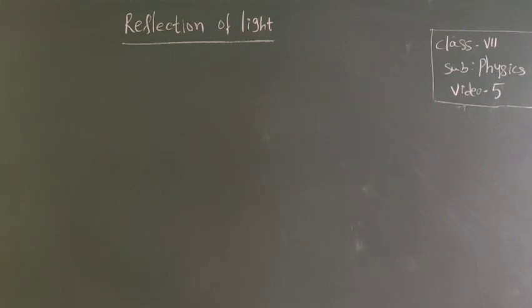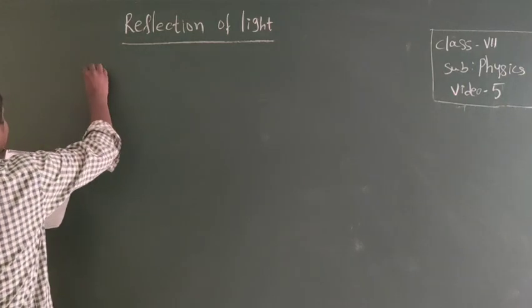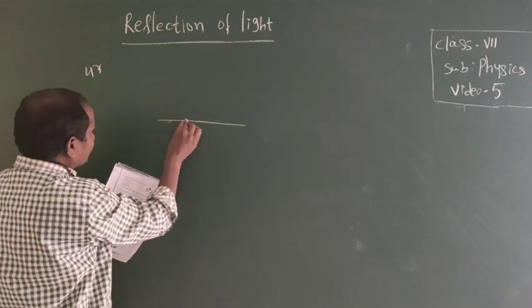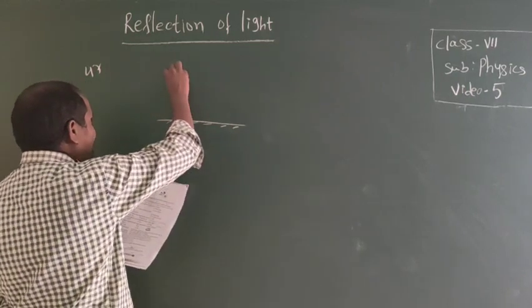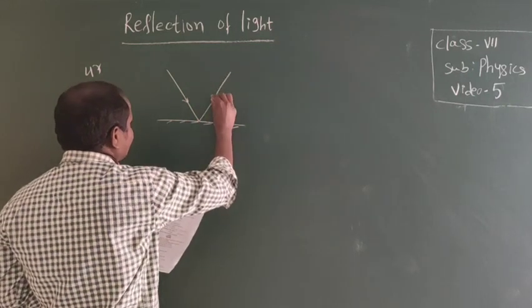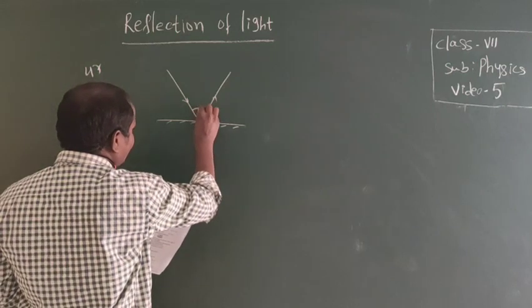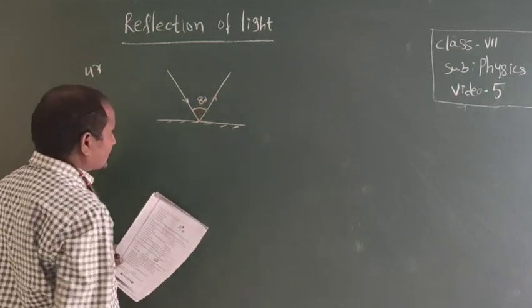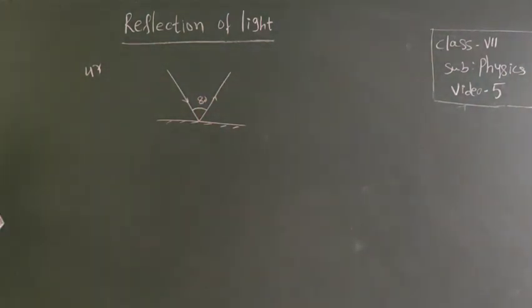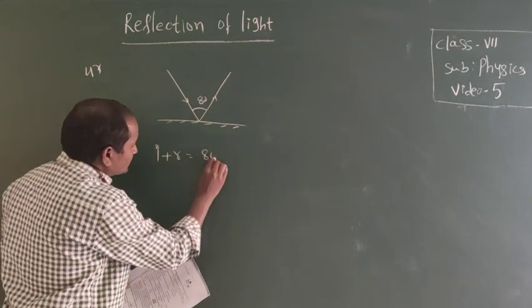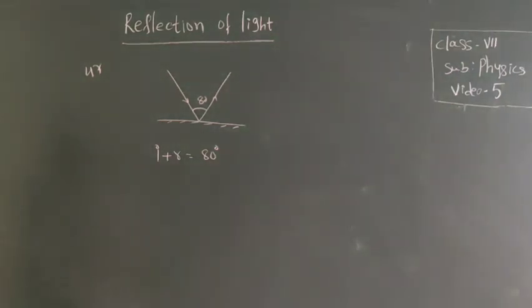Okay. Next one, the 47th. A diagram is given. From the diagram, the angle between the incident ray and the reflected ray is given. It is the incident ray. It is the reflected ray. That angle is 80 degrees. From this diagram we can write I plus R equal to 80 degrees.